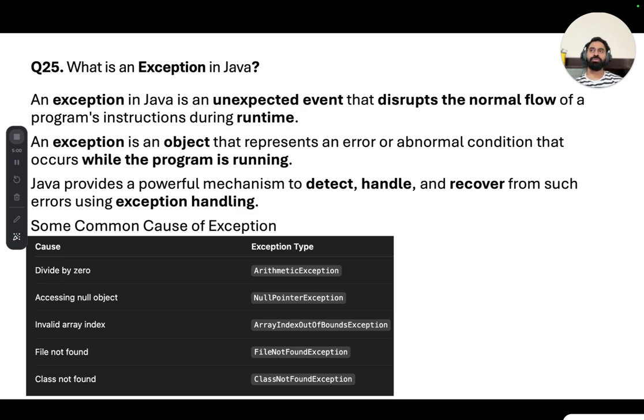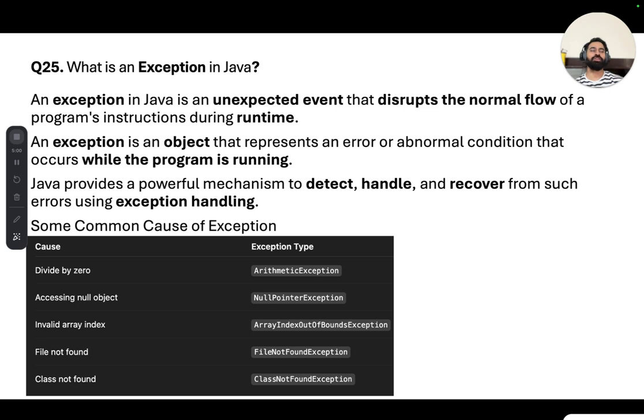Some of the common causes of exceptions are, for example, when you divide a number by zero, we get an arithmetic exception. If you are accessing a null object, we get a null pointer exception. We also get an array index out of bounds exception when you are accessing an invalid array index.